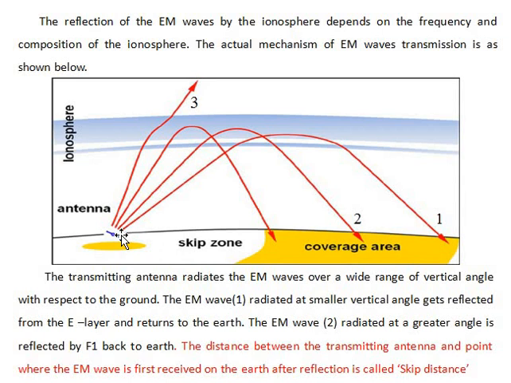You can see here, if we take the first wave, this is the transmitting antenna, and the distance between the transmitting antenna and the point where the EM wave is first received on the earth after reflection is called the skip distance. Dear students, this definition is important. Many times in the question paper they have asked for 2 marks.